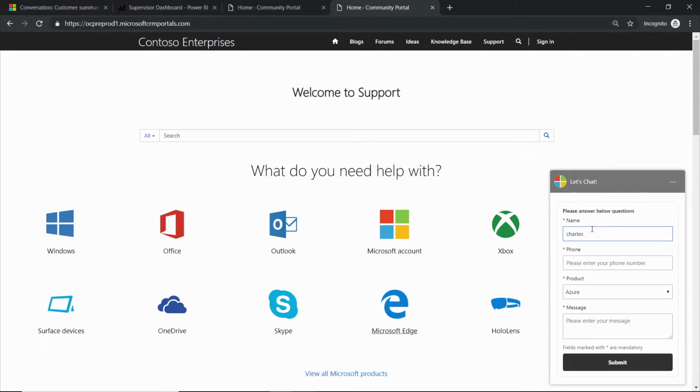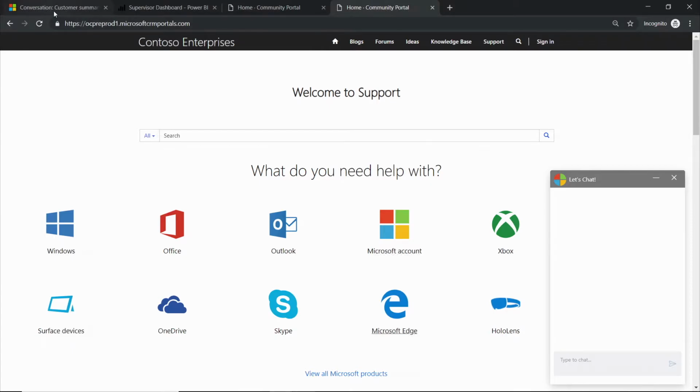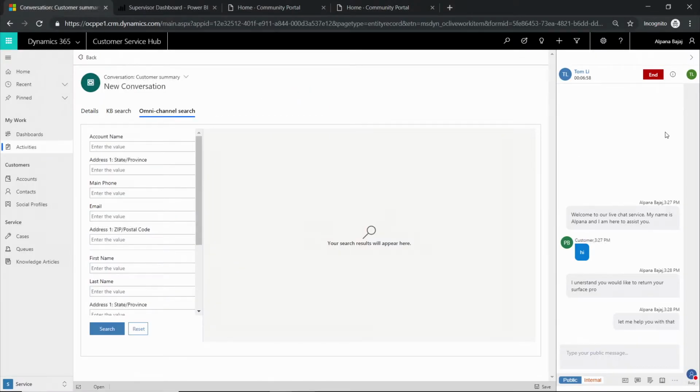Let's consider another variation of this particular use case. Assume that I go ahead and initiate a new chat, and in this second chat, let me not provide my complete details and show you how the agent experience would look. So in this particular scenario, let me just provide my first name and not my full name. Again, I initiate a request in the service queue, and this time I'm looking for more deals.